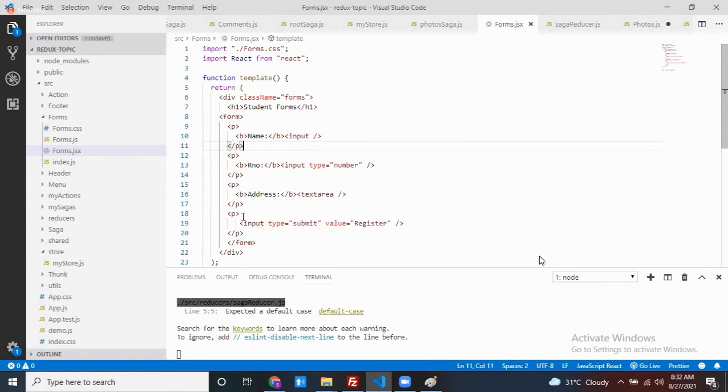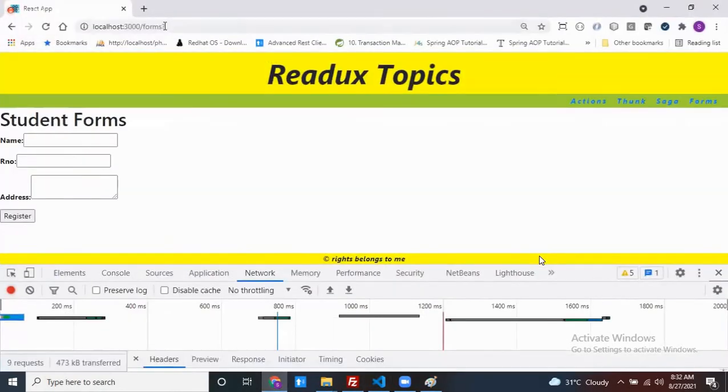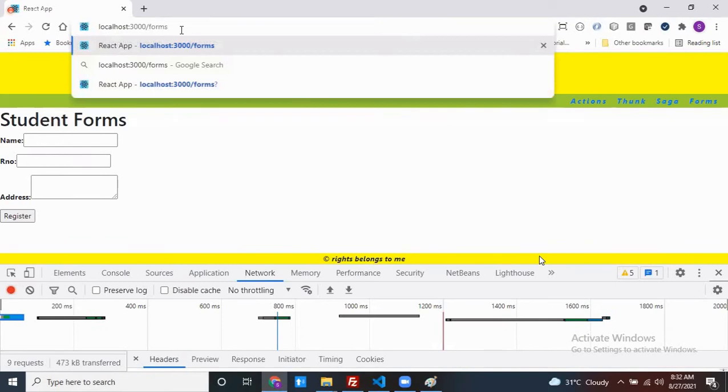So, can anyone tell? I don't want to send this particular GET request. I want to stop that one. I want to stop the default behavior of my form tag. How can we stop the default behavior of one element? Can anyone?